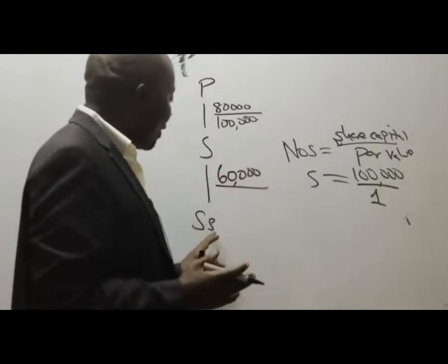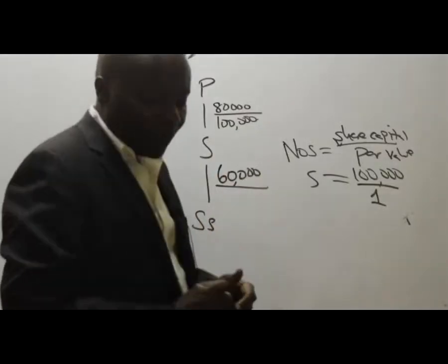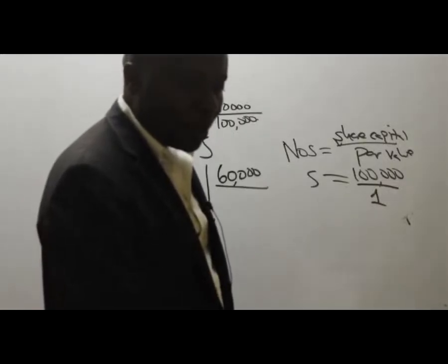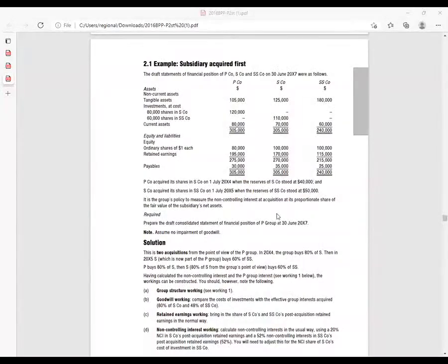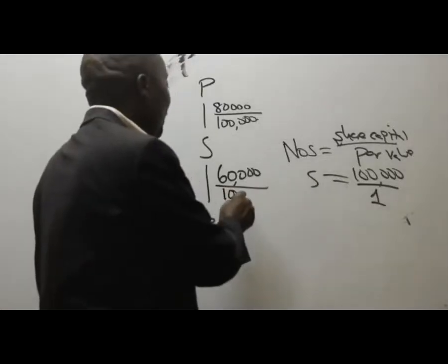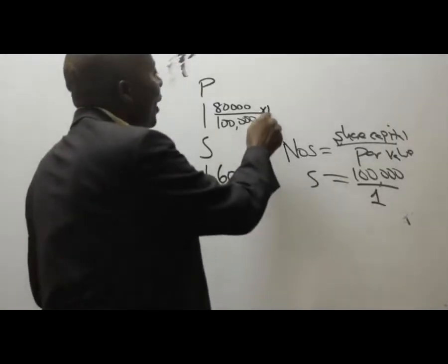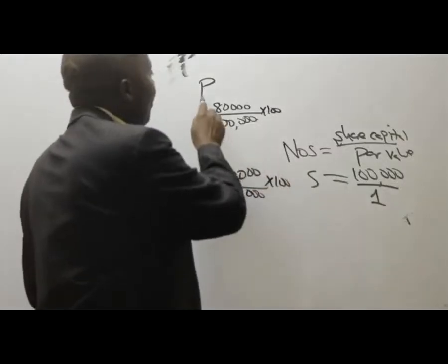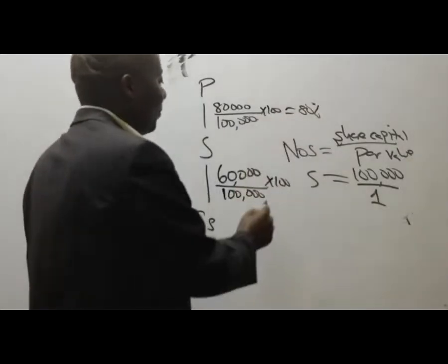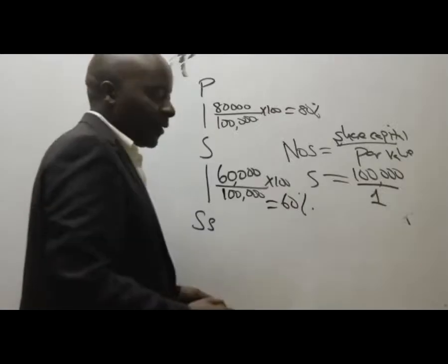How about the number of ordinary shares of SS? Please go to SS company in the statement of financial position. I can see 100,000 here. This is the share capital. So divide this by the par value of 1. So this gives me 100,000 shares. So in terms of percentage, what do I have here? We have P owning 80% of S. And then we have S owning 60% of SS.